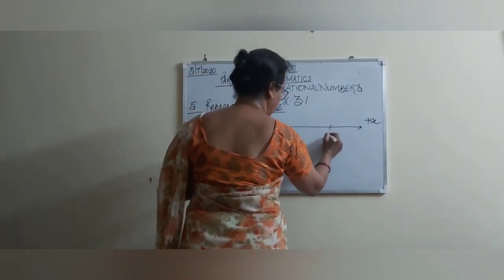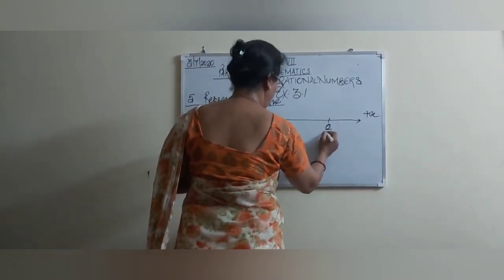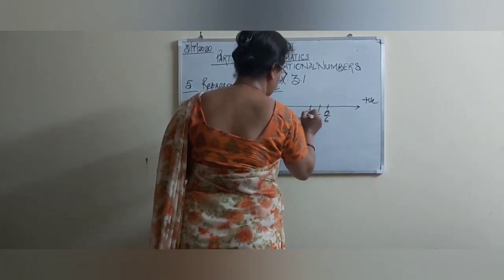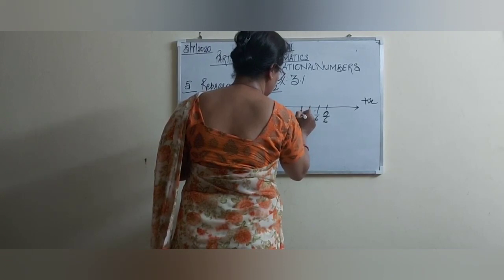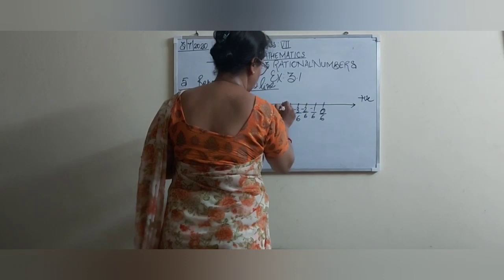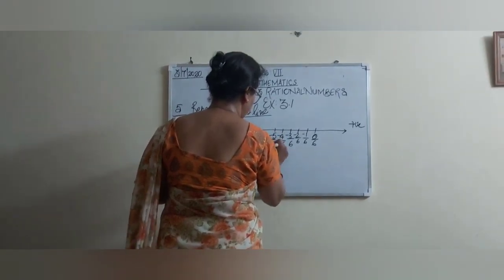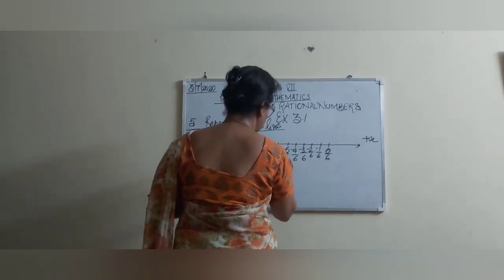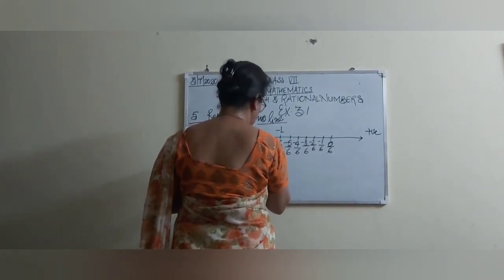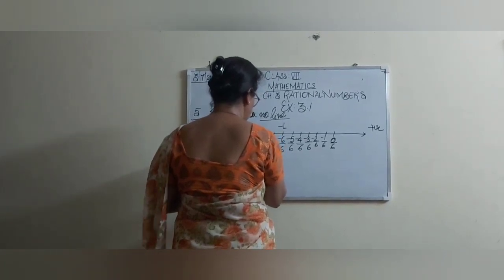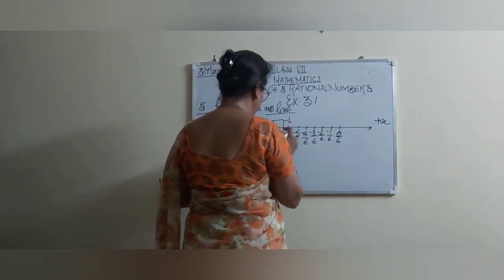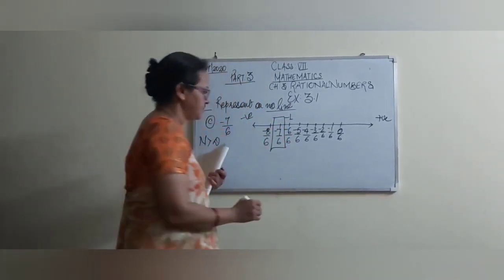As it is a negative number, I start from here. 0 by 6, minus 1 by 6, minus 2 by 6, minus 3 by 6, minus 4 by 6, minus 5 by 6, minus 6 by 6, means this is minus 1, minus 7 by 6, minus 8 by 6. So what are we representing? Minus 7 by 6. This is the representation of minus 7 by 6.